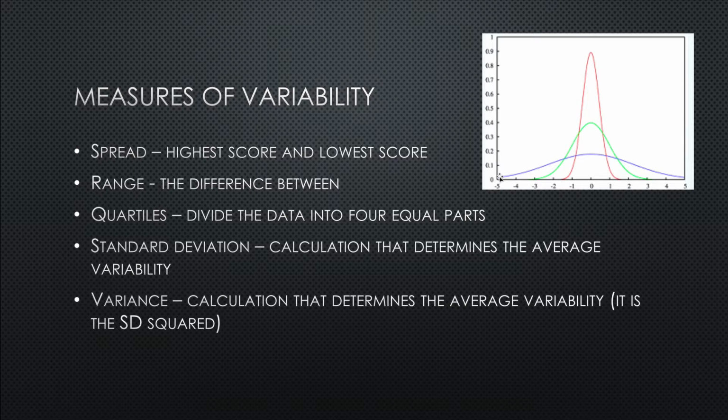And then if we were to take the body weight of the general population, we may get something like this with a much wider distribution. So that idea of distribution is a measure of variability. How much do scores vary?